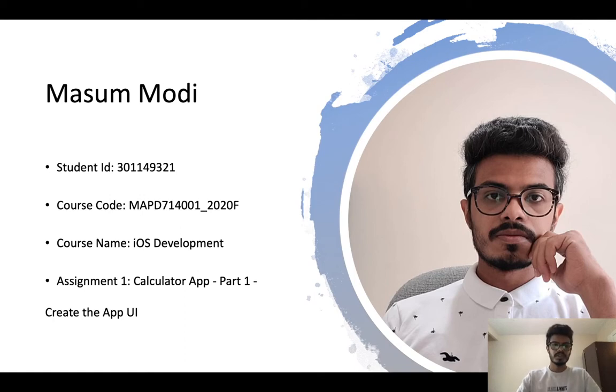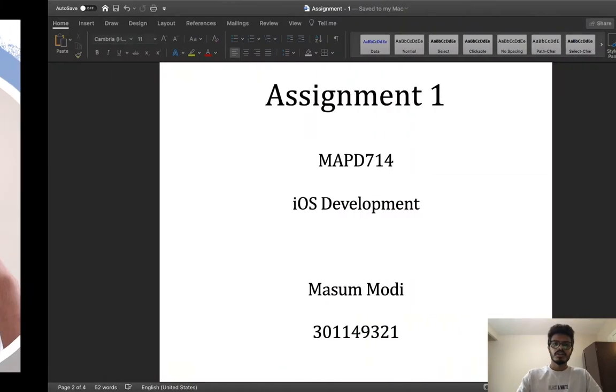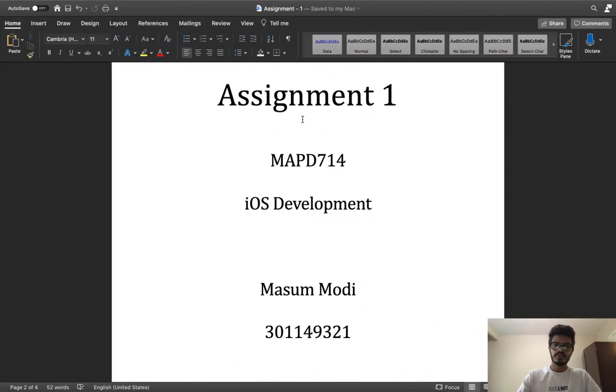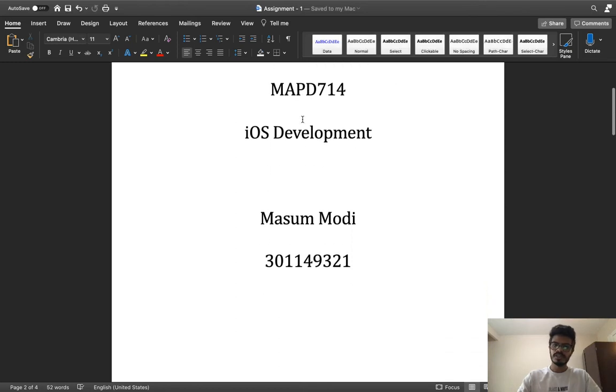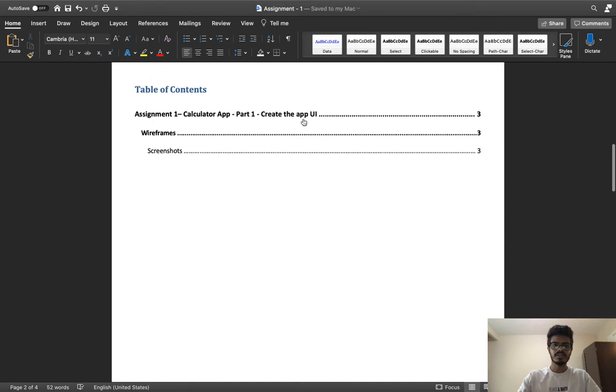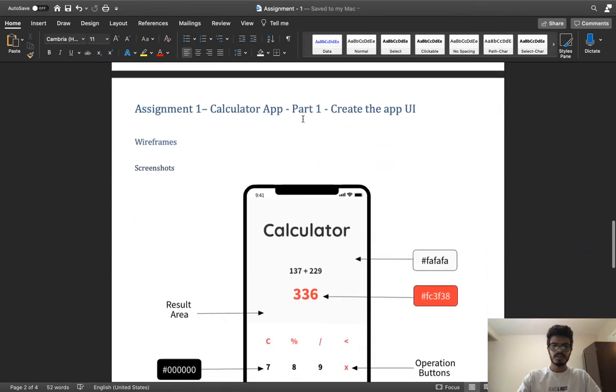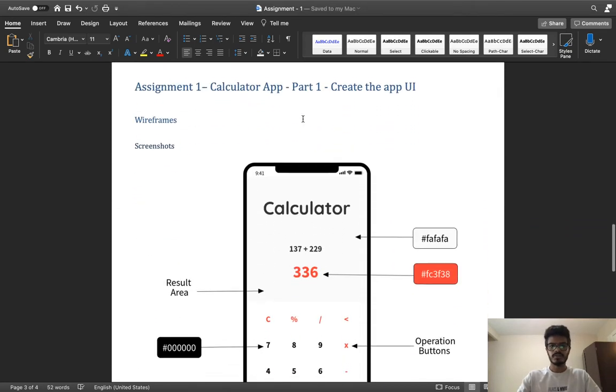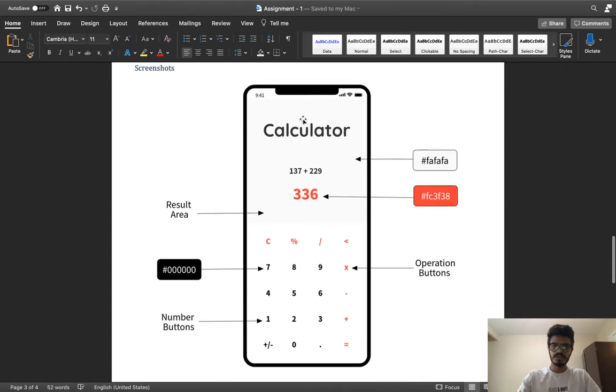Here is my student ID, course code, course name, and assignment one, and a little bit of description. It was all about creating the app UI using some wireframing tools and in Xcode. So here is my Word document, which includes the wireframe UI. This is the table of content, and this is my first UI wireframe.